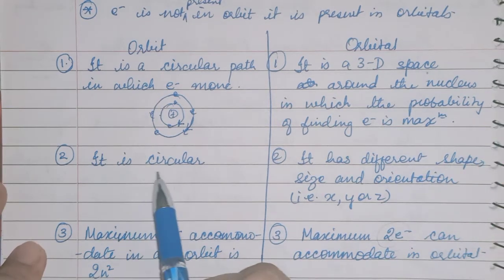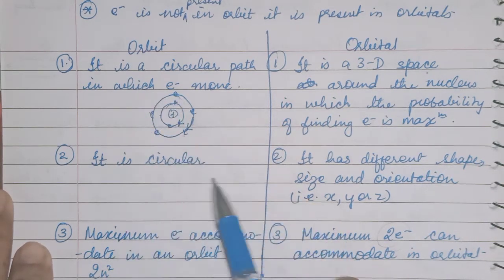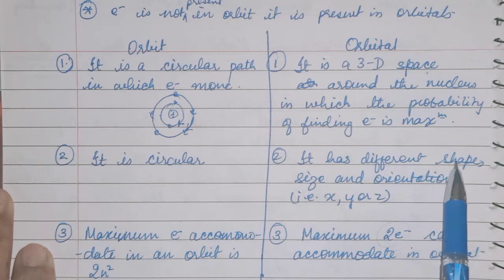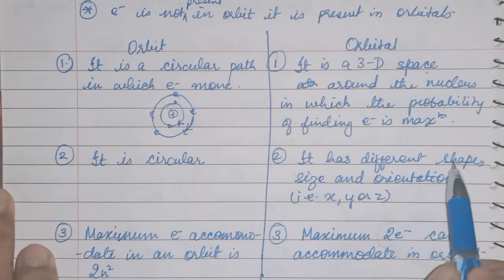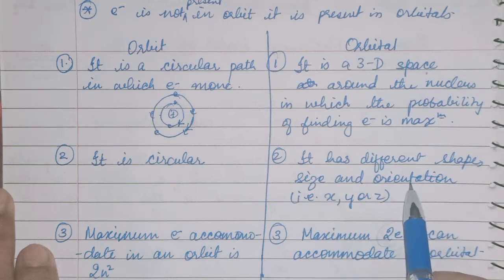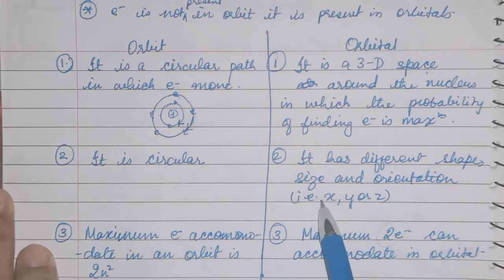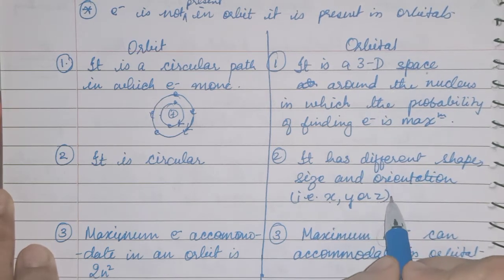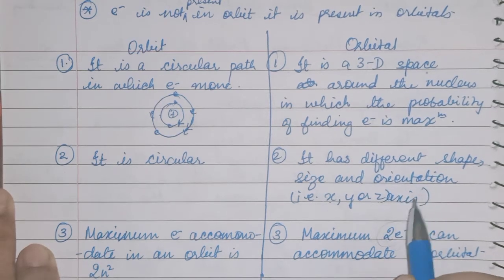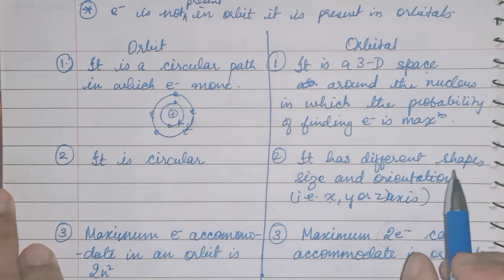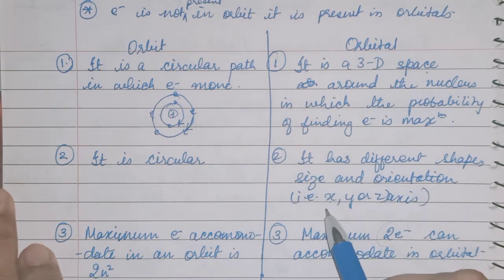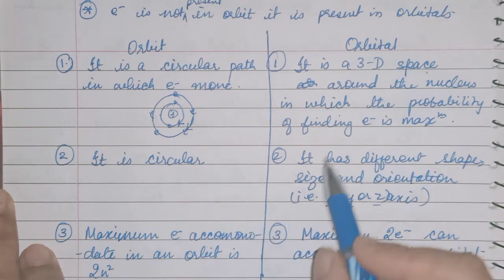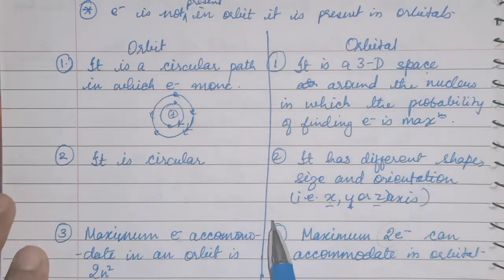It has different shapes, sizes and orientations, which depend upon the x, y and z axes, or you can say the three-dimensional space.